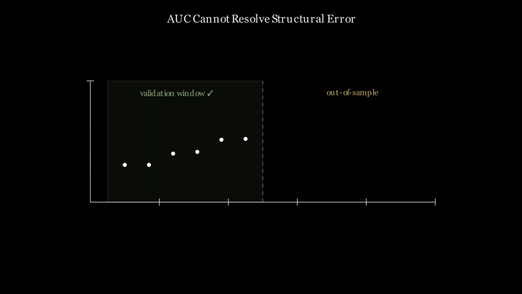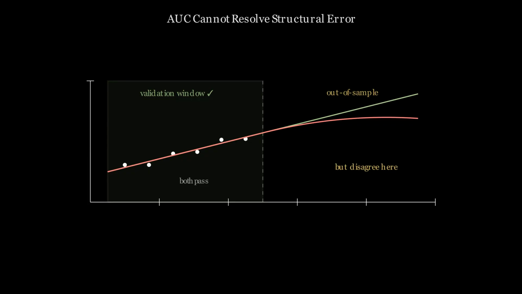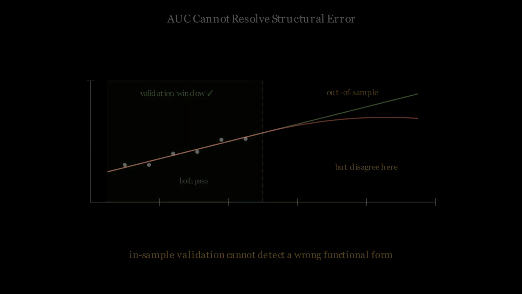A clinical prediction model can achieve a high AUC and still be structurally wrong for specific subpopulations. The C statistic measures overall discrimination on the validation dataset. It does not measure whether the assumed structure holds across demographic or physiological subgroups. Two models with fundamentally different structures can produce indistinguishable AUC values on the same cohort. For patients from different demographic groups or with shifted physiology, structural failures emerge. In-sample validation cannot resolve structural uncertainty.